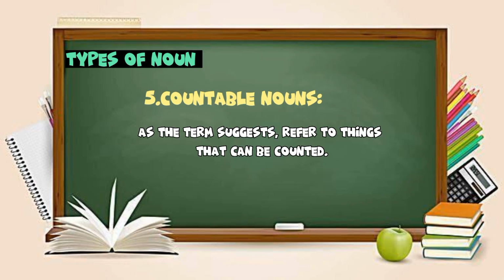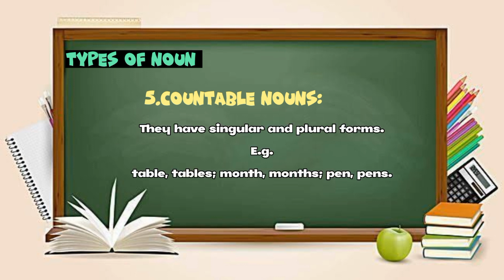And the next type is countable nouns. As the term itself suggests, they refer to things that can be counted. In countable nouns, we need to remember that they have singular and plural forms. For example, we can say table, tables. So the words which can have s or es after them in their plural forms are called countable nouns.